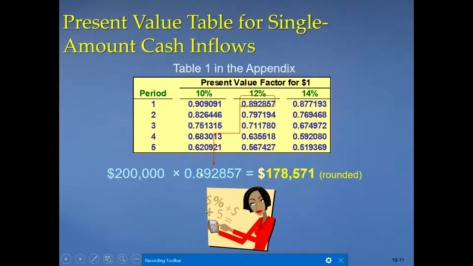This is F multiplied by the discount factor, as we call it. From table 1, if you look at 12% and look at period 1, you can see it is 0.892857. If you look at the table on page 466, you get it on this table.